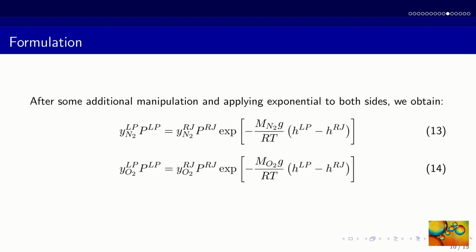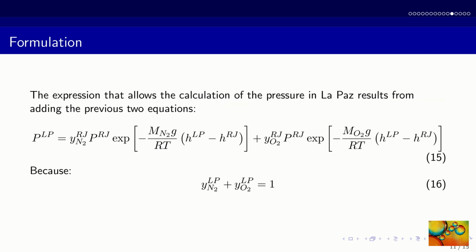Their left-hand sides are the partial pressures of nitrogen and oxygen, respectively. Adding these partial pressures, we can find the pressure in La Paz, as done in equation 15. All the symbols that appear on its right-hand side have known numerical values.